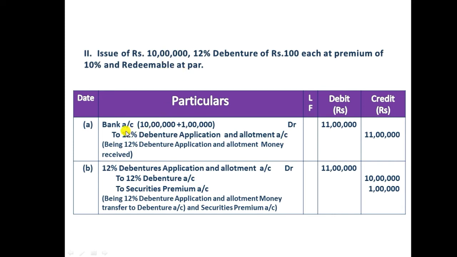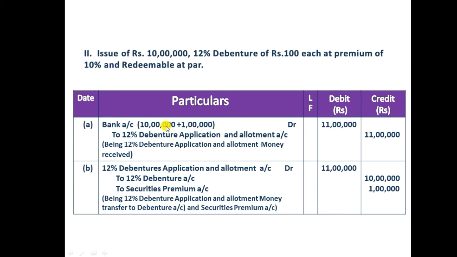Let's see the journal. As we know well, a debenture holder should deposit the amount into the company's bank account as a debenture. So we need to debit the bank account, debit to 12% debenture application and allotment account, 11 lakh. We know well the face value is 10 lakh, and 10 lakh into 10% is the premium. So 10 lakh into 10%, we will get 1 lakh rupees.